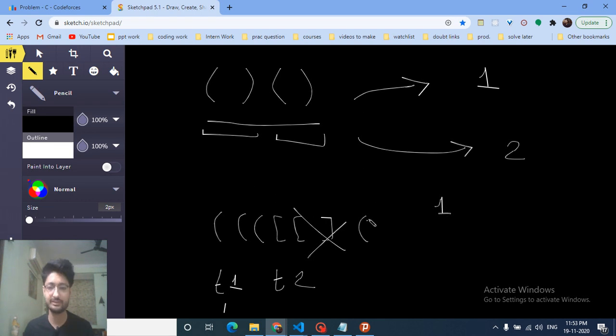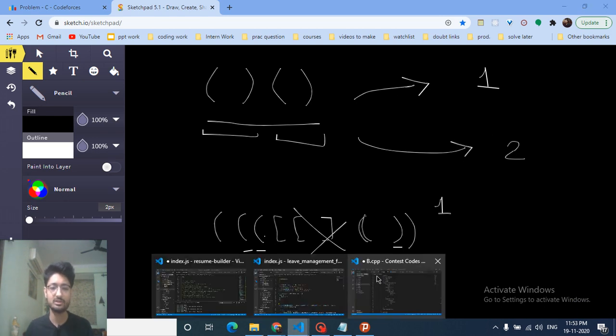Next, if there is again an opening of type 1, increment type 1. If there are two closings, for every closing you take out this and this, and you can take out this and this. So you just have to ensure that there is an opening bracket for every closing bracket, and if there is, take out the pair and increment the total. And that's the simplest logic for this problem.